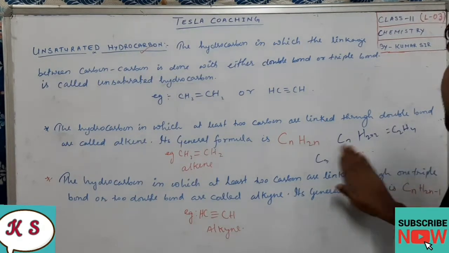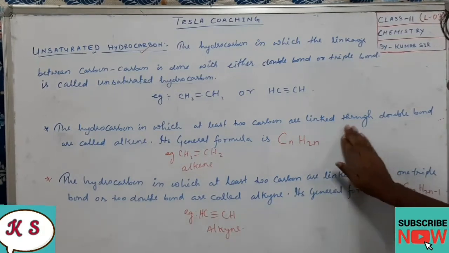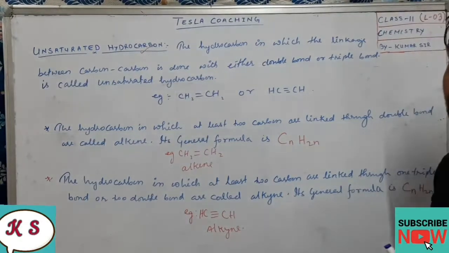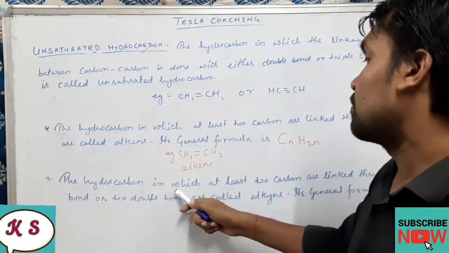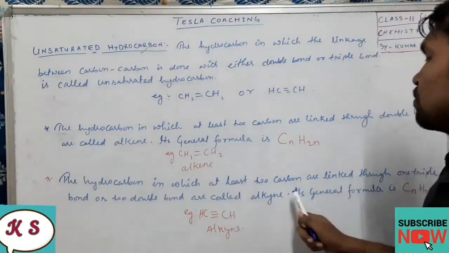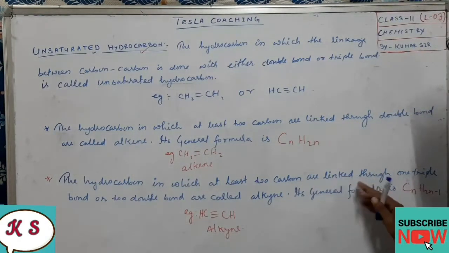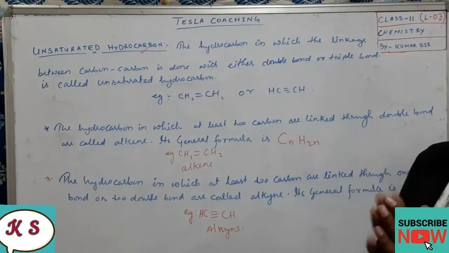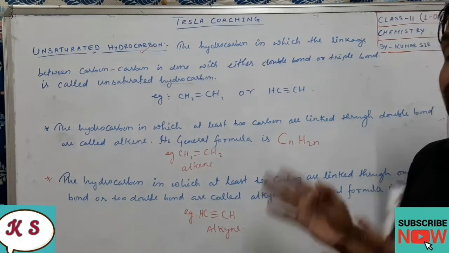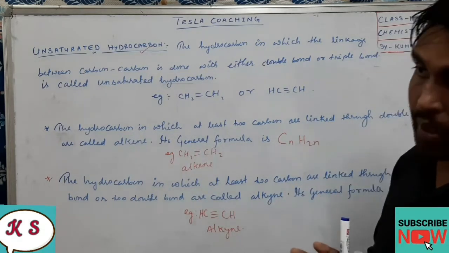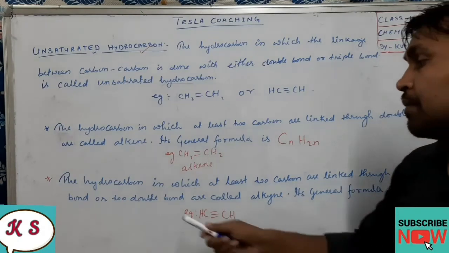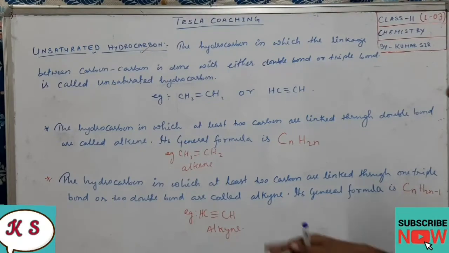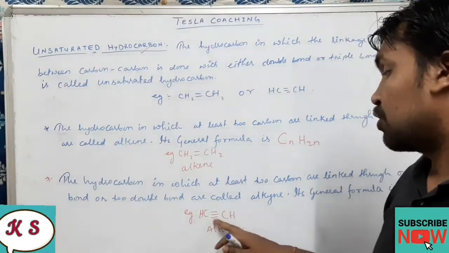Okay, fine. Now coming to the third one, if a triple bond is there, then what is the name of that family? The hydrocarbon in which at least two carbons are linked through one triple bond. If the compound contains at least one triple bond, or at least two double bonds, then that compound will be called what? Alkynes. See here, CH triple bond CH.